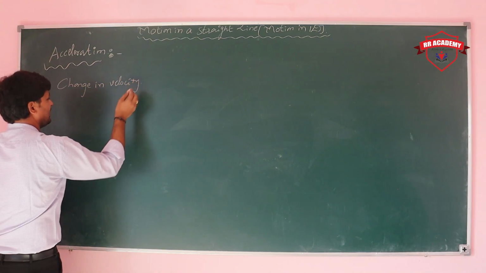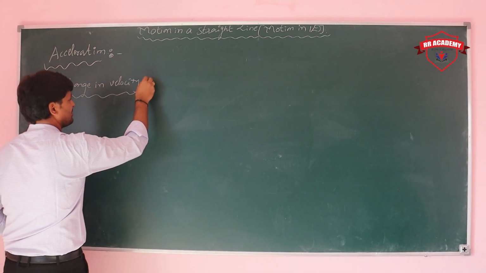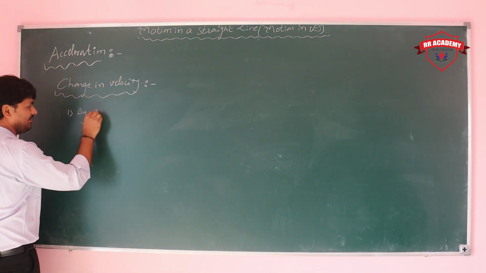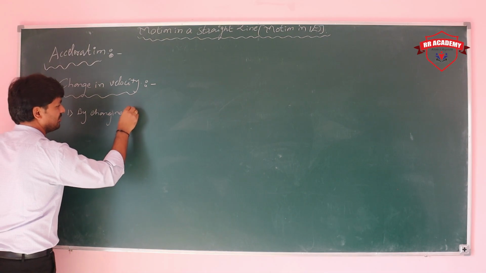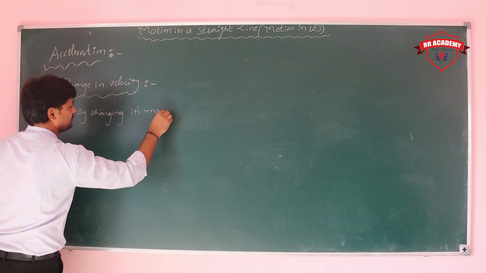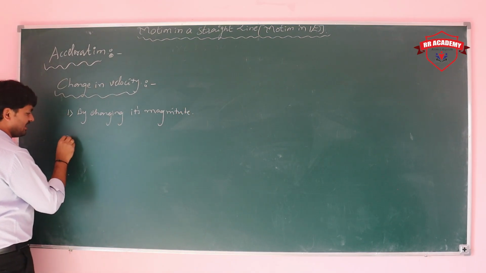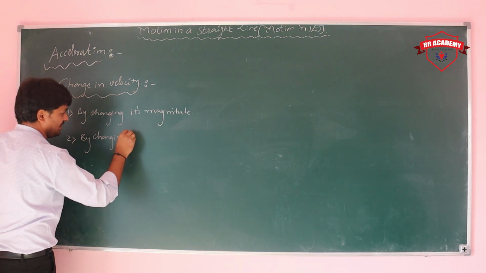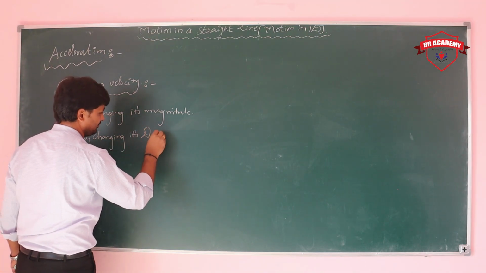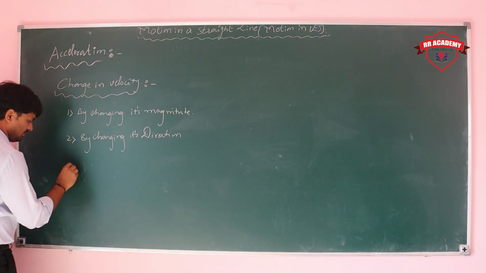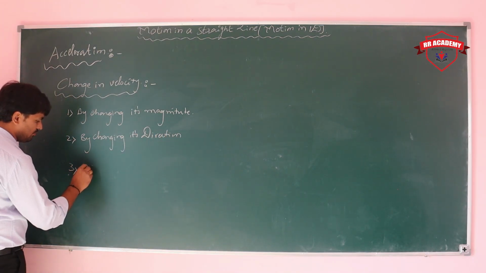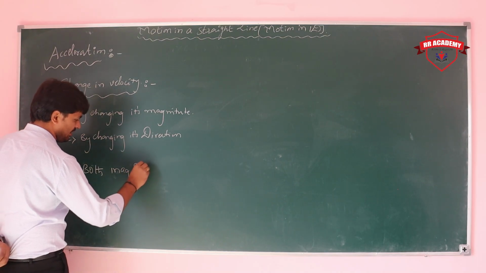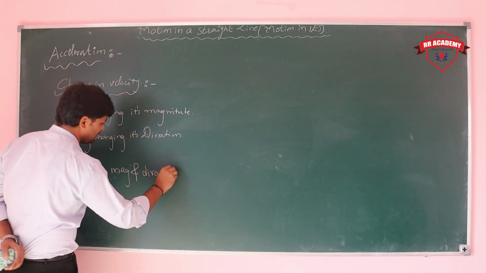The velocity of the particle changes in different conditions. First condition, by changing its magnitude. Second condition, by changing its direction. Third condition, by changing both magnitude and direction. The velocity can change in these ways.